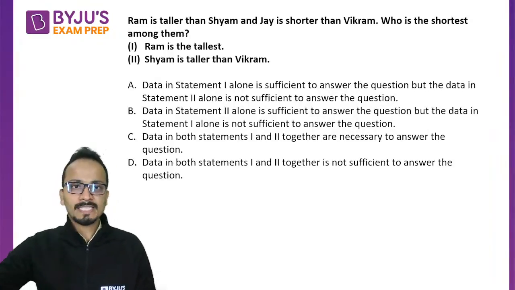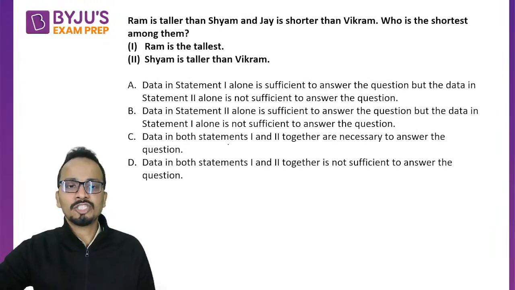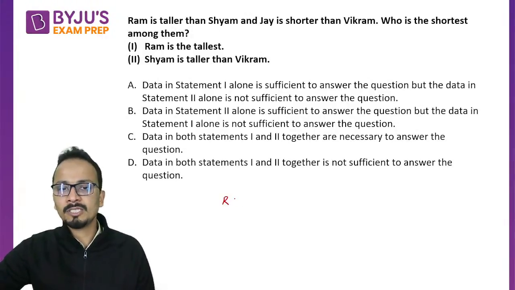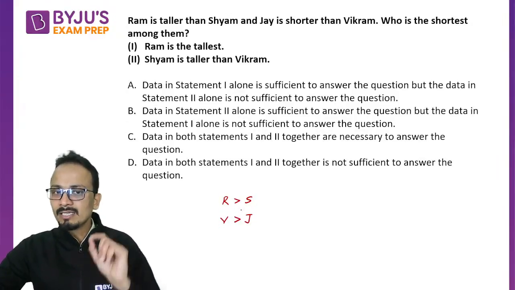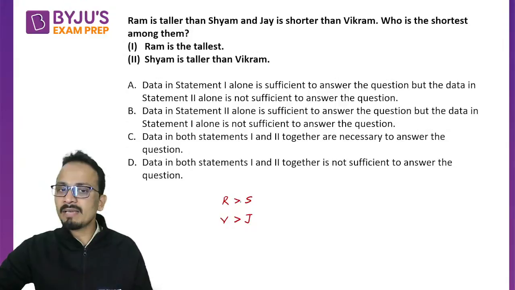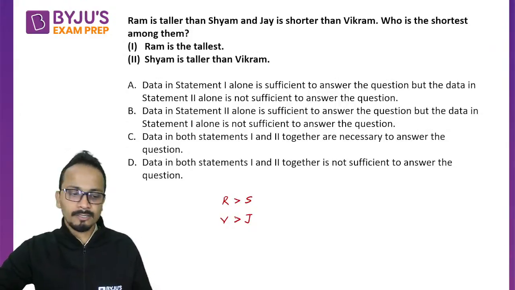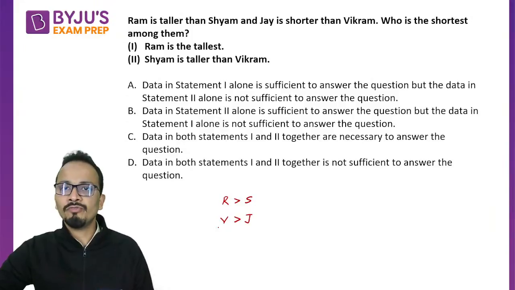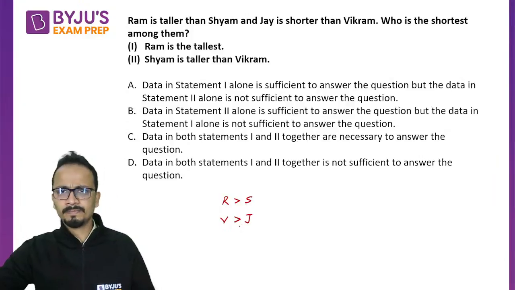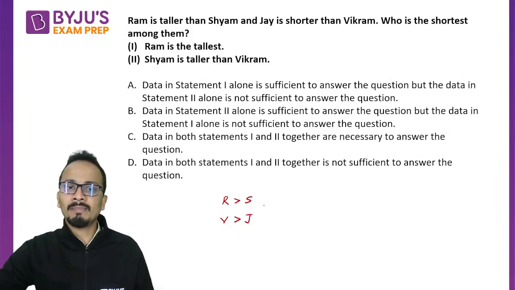All right, so the question says that Ram is taller than Sham, and Jay is shorter than Vikram. Now, to make things look easy, I prefer to use the same sign, greater than. So Ram is taller than Sham, and Vikram is taller than Jay, or Jay is shorter than Vikram. Now, who is the shortest among them?